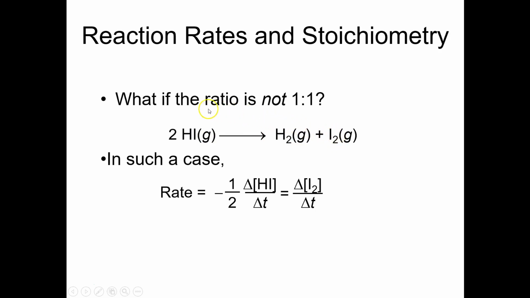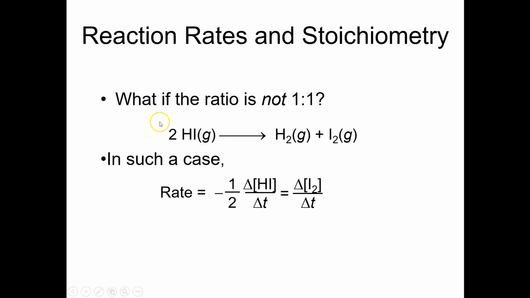So if we just talked about the rate of disappearance of this substance versus the rate of appearance of either one of these, we'd get different numbers. These are going to appear only half as fast as this is disappearing.